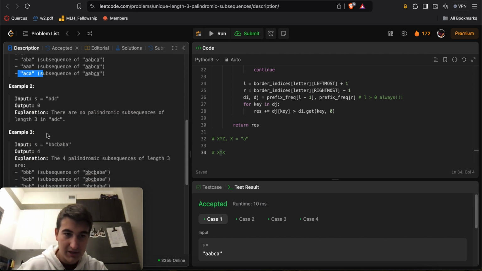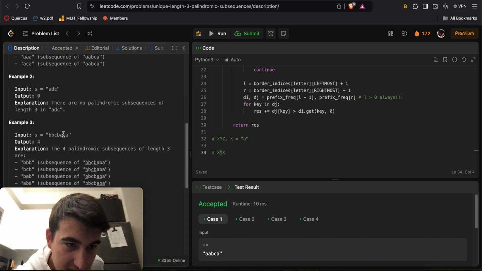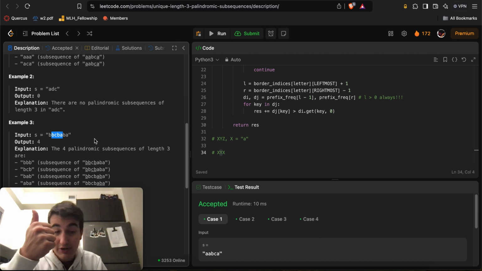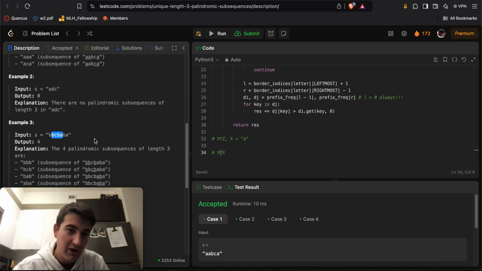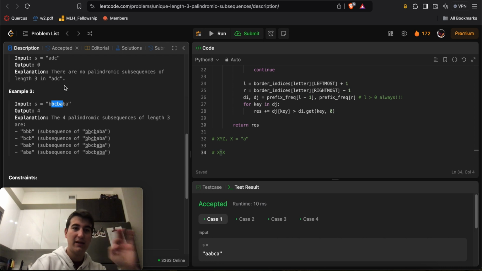If we take another example, here we do the left and rightmost index of B. Between those, there are all these letters here: a B, a C, a B, and an A. In reality, we only have uniquely an A, a B, and a C. We're not going to count BBB more than once, because we only care about the unique total substrings. So here I claim that with B, I'll have a palindromic substring that starts and ends with B, and in the middle there will be one with a B, one with a C, and one with an A.